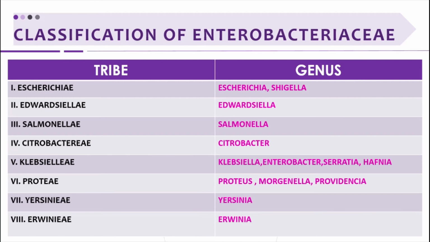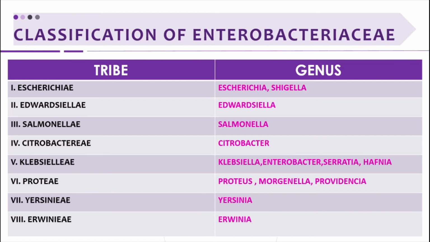The fourth is Citrobacter. The fifth is Klebsiella, which includes Klebsiella, Enterobacter, Serratia and Hafnia. The sixth is Proteae, which includes Proteus, Morganella and Providencia.